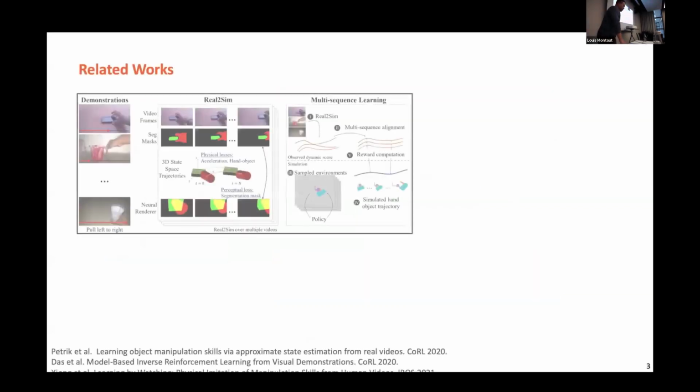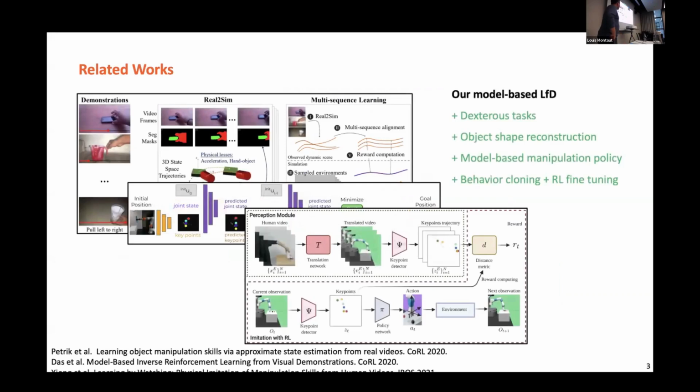Following this, I could talk about several related works, but for this talk I'm going to focus on model-based learning from demonstrations. One of the advantages is that we hope to have a learning from demonstration method that could work for dexterous hands, especially dexterous manipulation. These are super challenging if we consider how to learn them from demonstration.